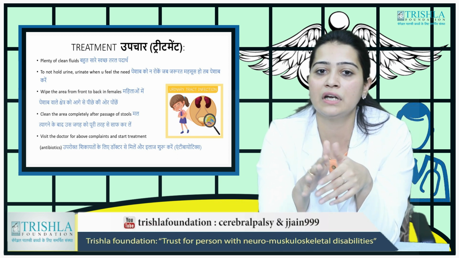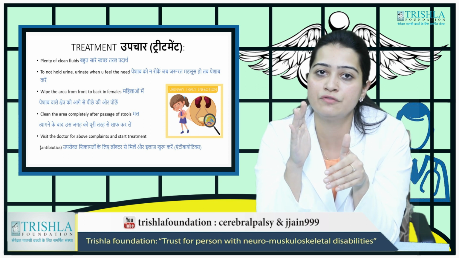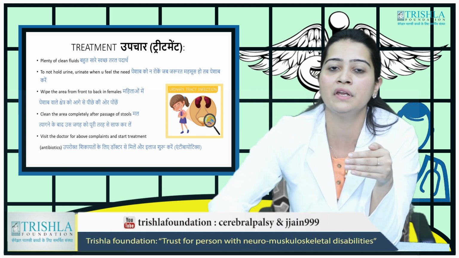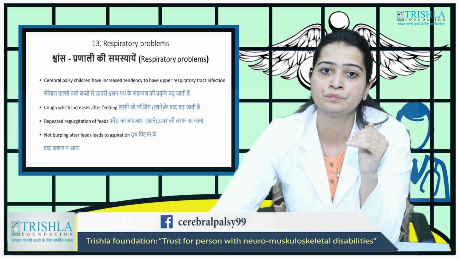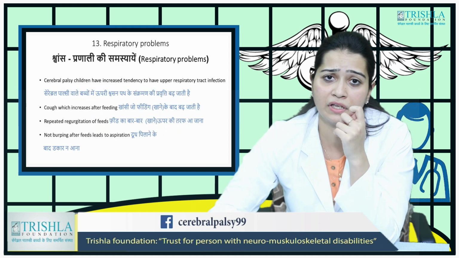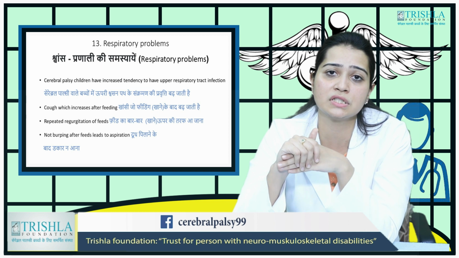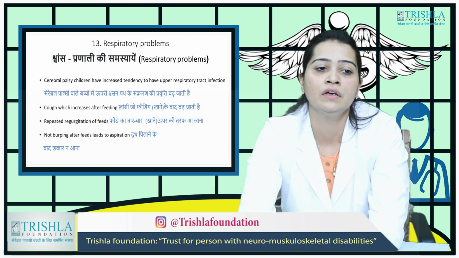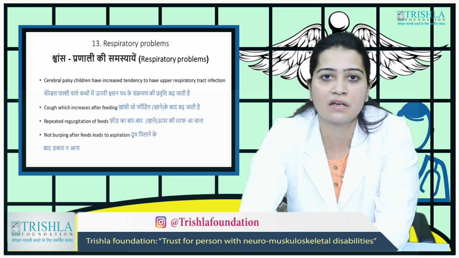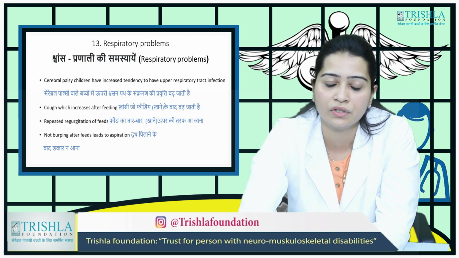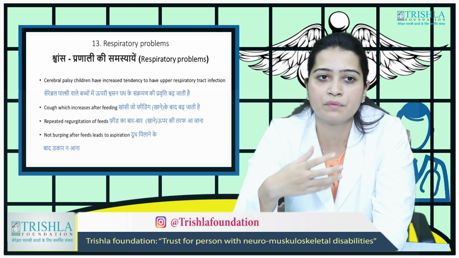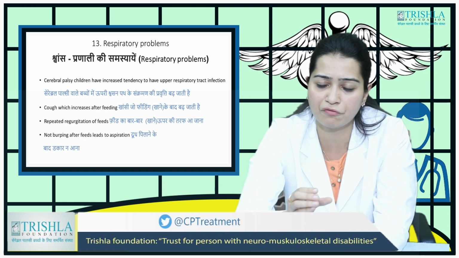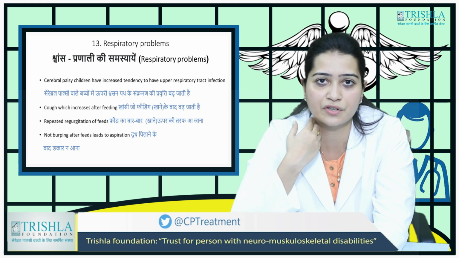Visit the doctor and start treatment if there is fever, or if there is pain in the lower abdomen; it requires treatment. A very important thing which is found in cerebral palsy patients is respiratory problems. These children repeatedly come with cough and cold. The child is repeatedly having cough. For 2-3 months he gets okay, for 15 days, and then it starts again.